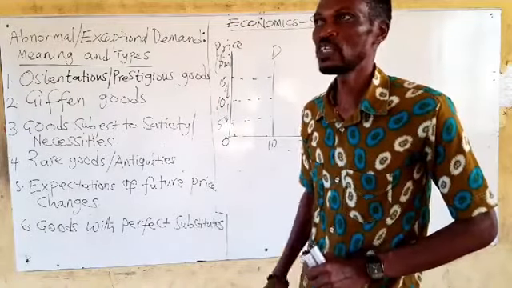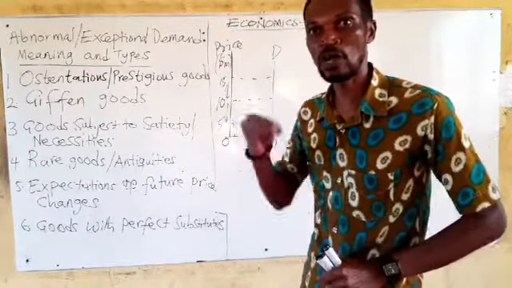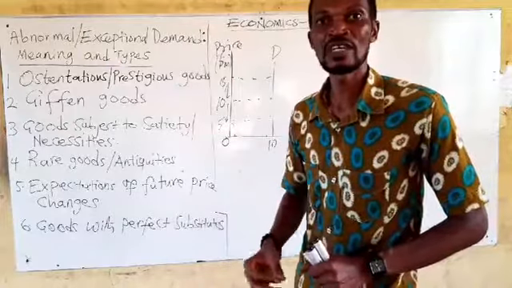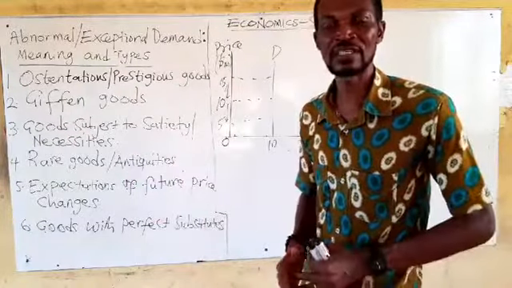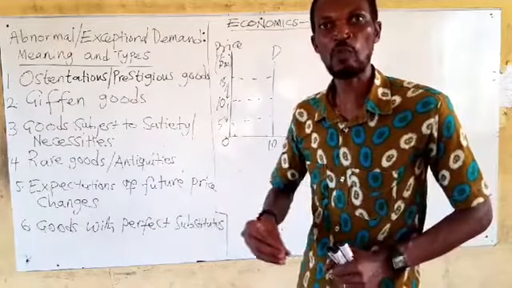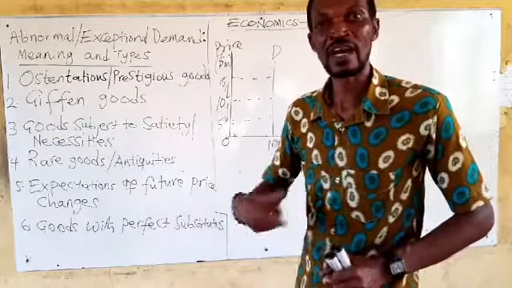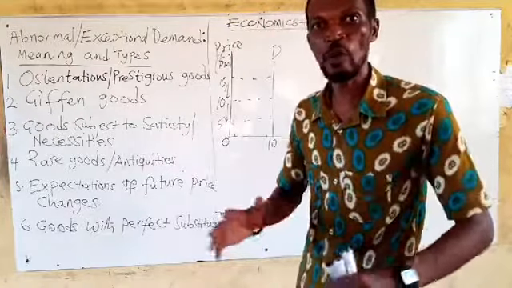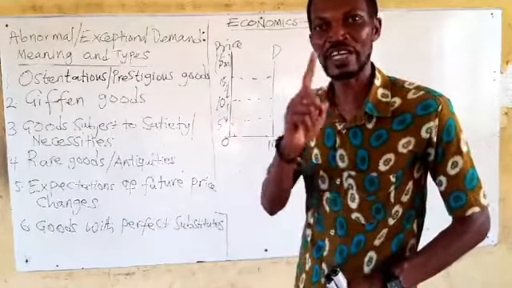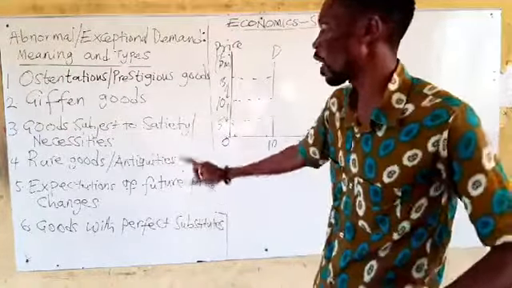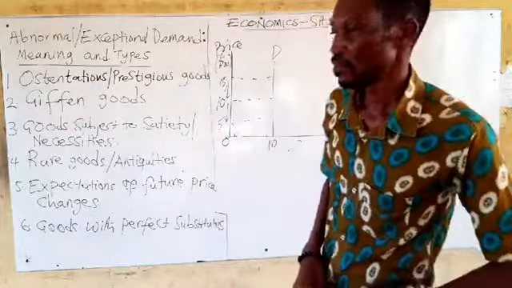Alright? So imagine anybody in your country that is a very popular person, a well-known person that has contributed to the development of the world and well-being of people at large, and people love such a person. When the person has certain commodities and is selling them, in fact, the price will be higher. Even though it might be a very common commodity, because the person used it, it becomes very expensive and therefore faces what we call abnormal demand or exceptional demand. That is rare commodities. Okay?